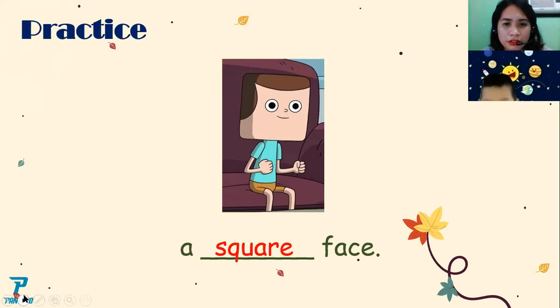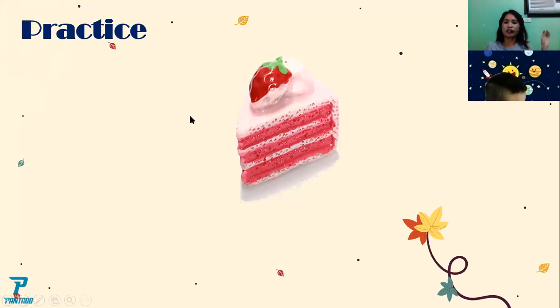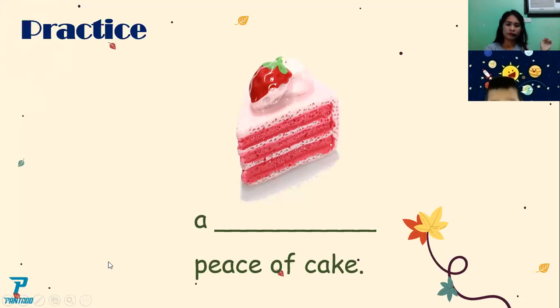Next. Okay, look at this cake. Oh, wrong spelling, please. Look at the cake. What is the shape of the cake? Oh, what is the shape? Square, triangular, or oval? Triangular.